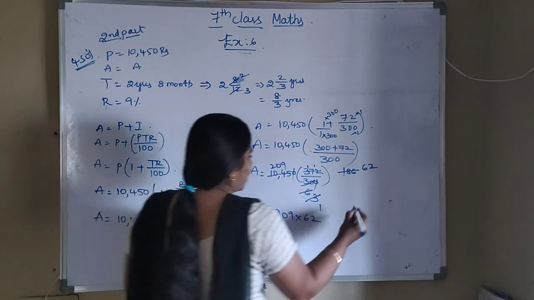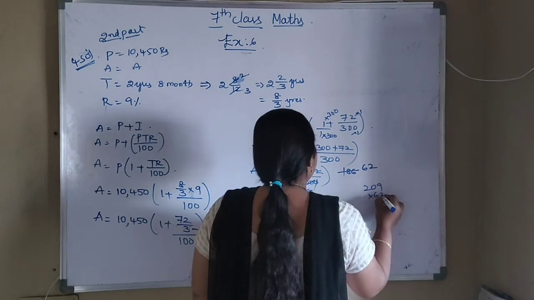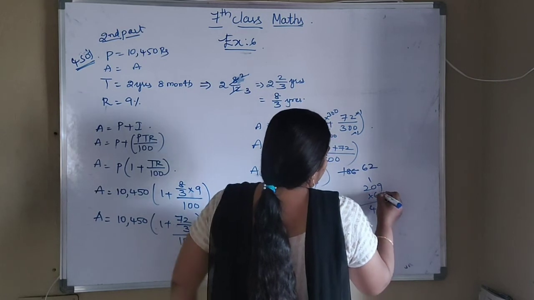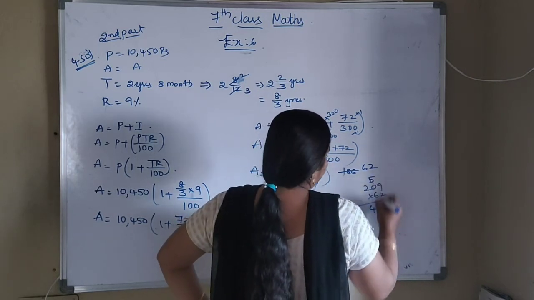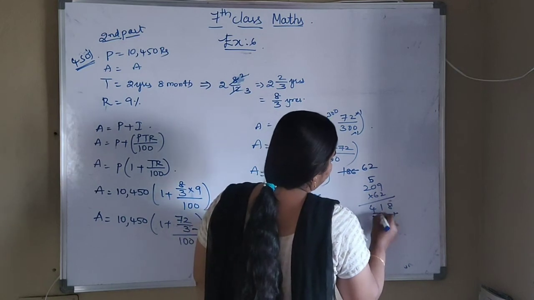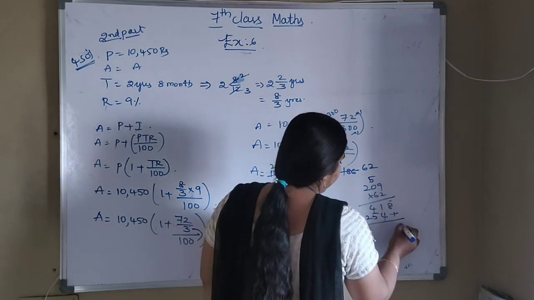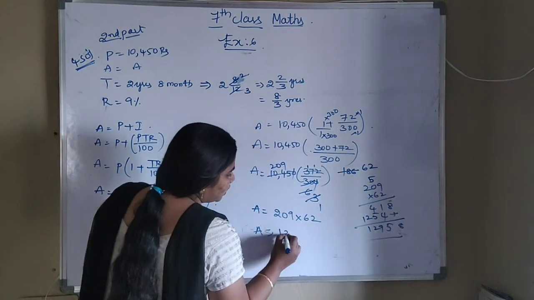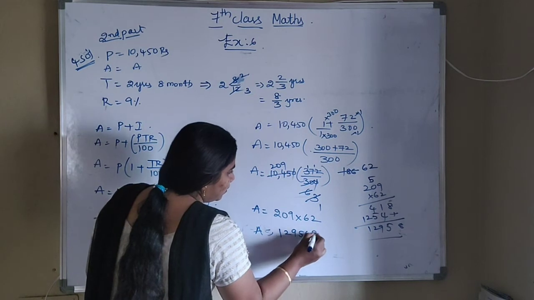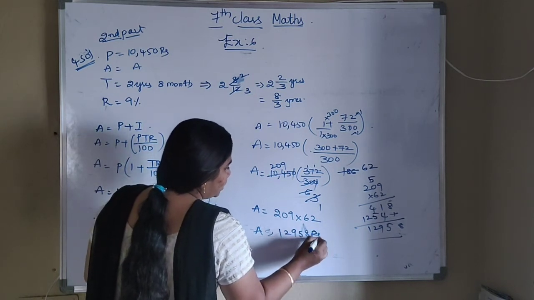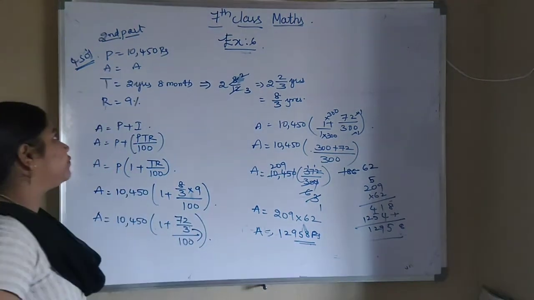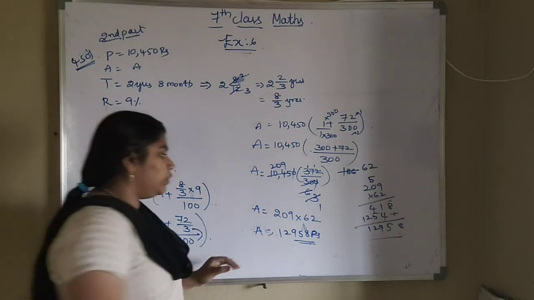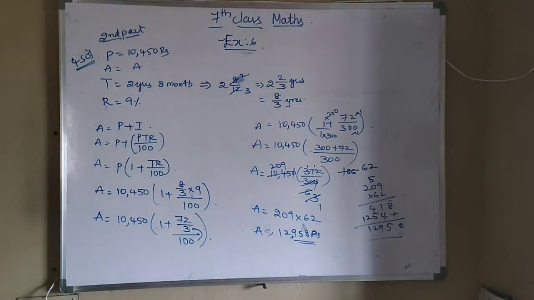So what is the amount value? 209 into 62 you do. 9 2s are 18. 2 2s are 4. 6 9s are 54. Here it will be 5. 6 2s are 12. So 8, 5, 9, 2, 1. So what is the amount value? 12,958 rupees. So if the principal value is 10,450, for rate of interest 9%, you got the amount value as 12,958.